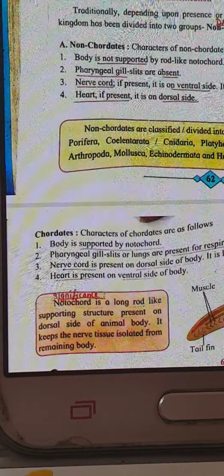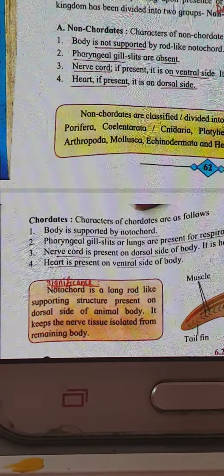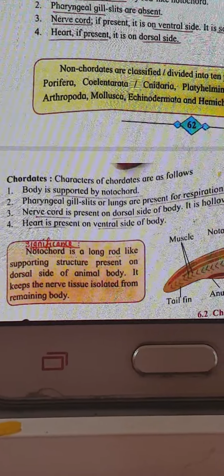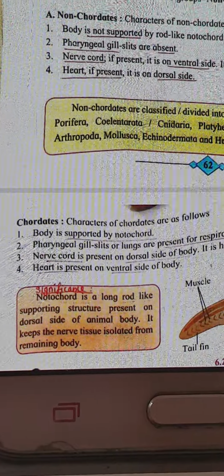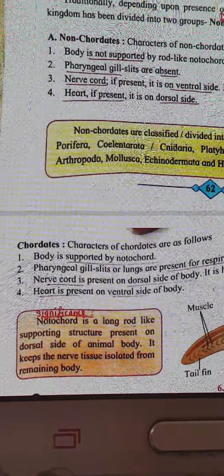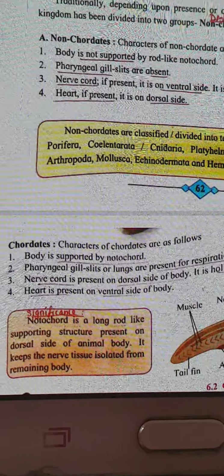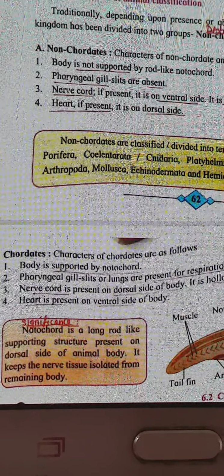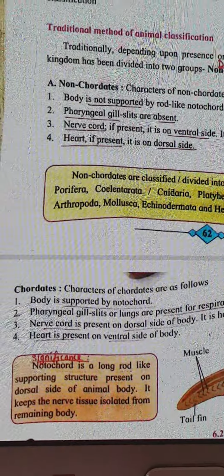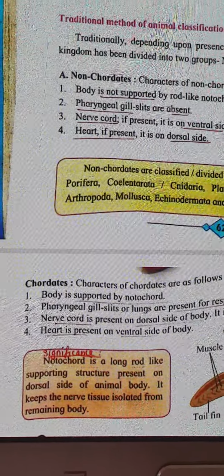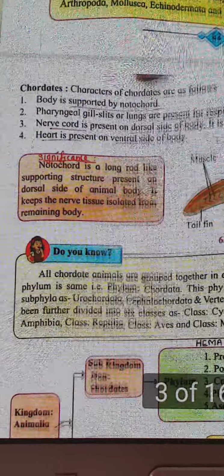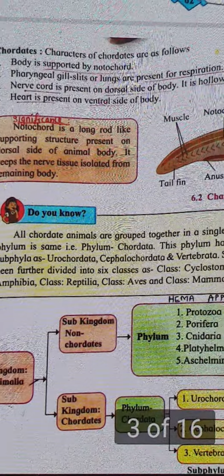So I was talking about the notochord. What is a notochord? Here comes a definition. A notochord is a long rod-like supporting structure present on the dorsal side of the animal body. It keeps the nerve tissue isolated from the remaining body because it is a protecting device which helps to protect your nerves. So that is how your notochord is present.